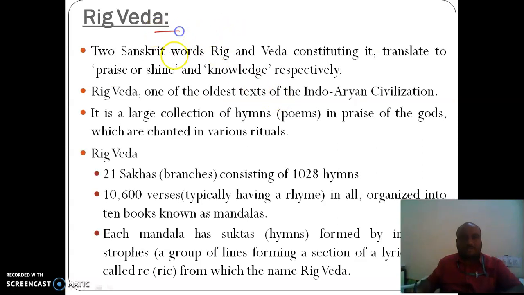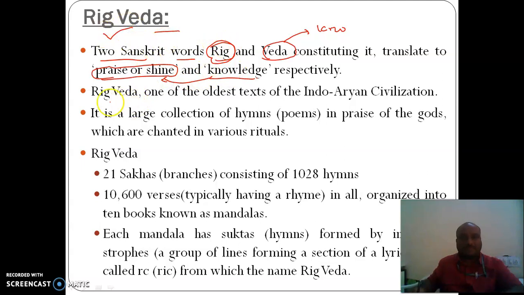Rig Veda has originated from two Sanskrit words, Rig and Veda. This we have learned already. Veda represents knowledge, whereas Rig represents to praise or shine. So the knowledge by which we praise something is known as Rig Veda.